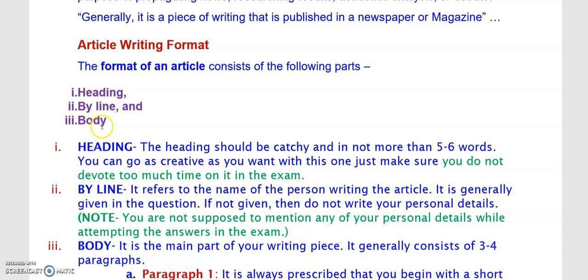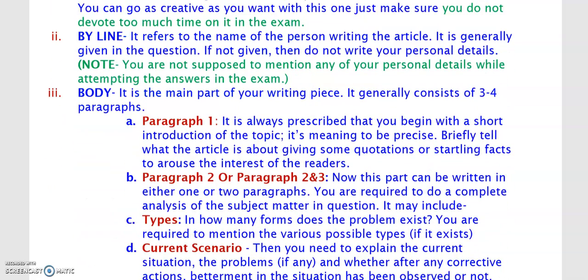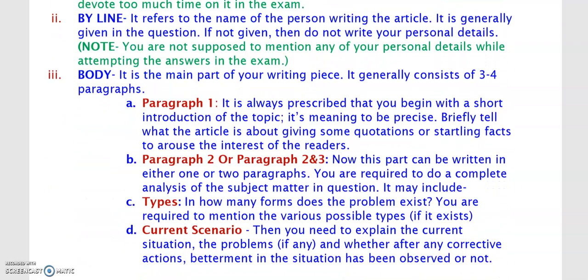Okay? Now let's look at the third part. Body. It is the main part of your writing piece. It generally consists of 3 to 4 paragraphs. Okay? Now the body is the main part, and you know what? It carries the highest number of marks also. So you have to be very careful when you are writing in the body. Now the body has some sections. It has 3 to 4 paragraphs.